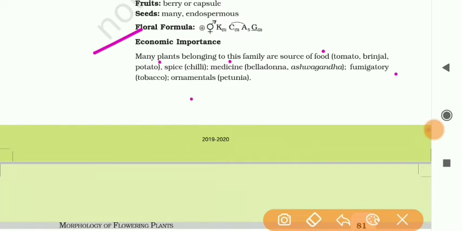In case of food: tomato, brinjal and potato. In spices, example is chili. In case of medicine, that is belladonna and ashwagandha. And fumigatory: tobacco, it's very important. And in case of ornamentals, that is petunia.